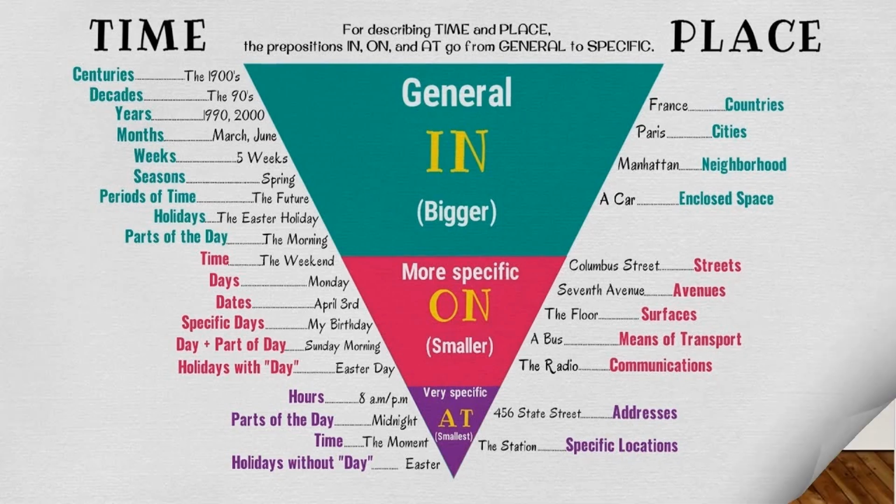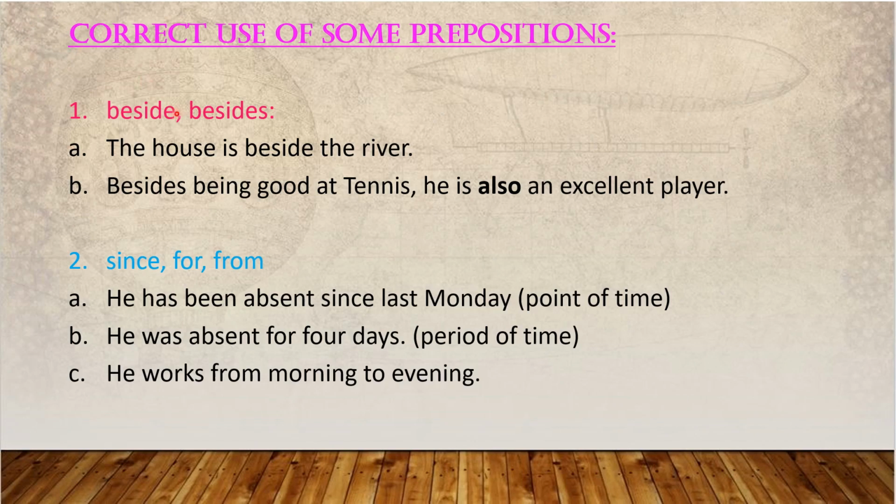Now correct usage. Now we have learned all the prepositions, how to use, when to use and where to use. Now some prepositions have a little bit of confusion, so for that kind of prepositions we use all these. Now I am explaining clearly. Beside, besides, both are prepositions only. When we use beside and when we use besides.